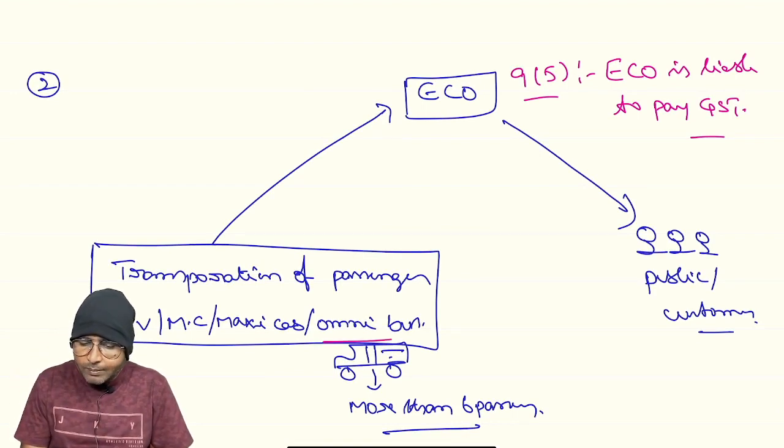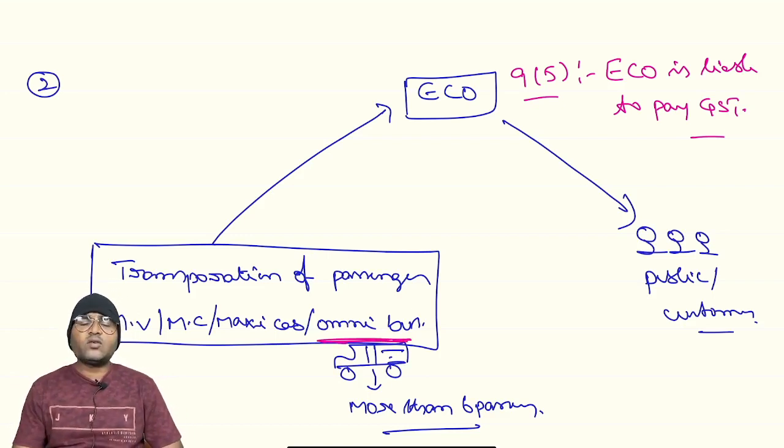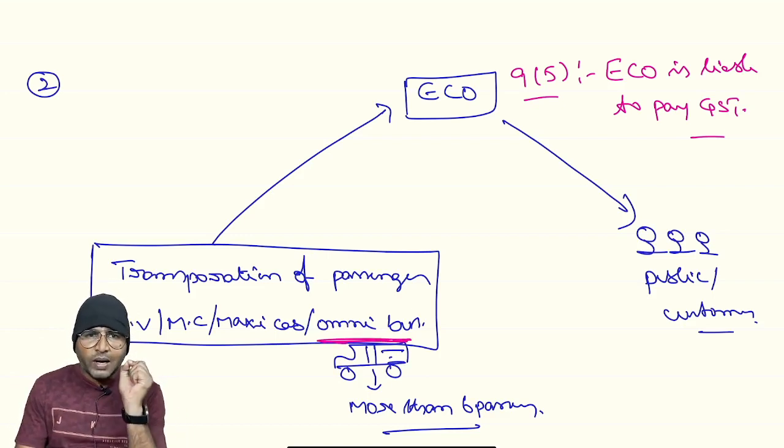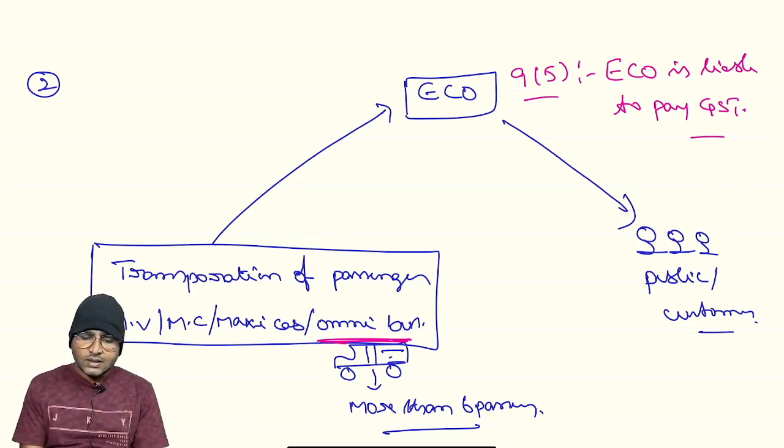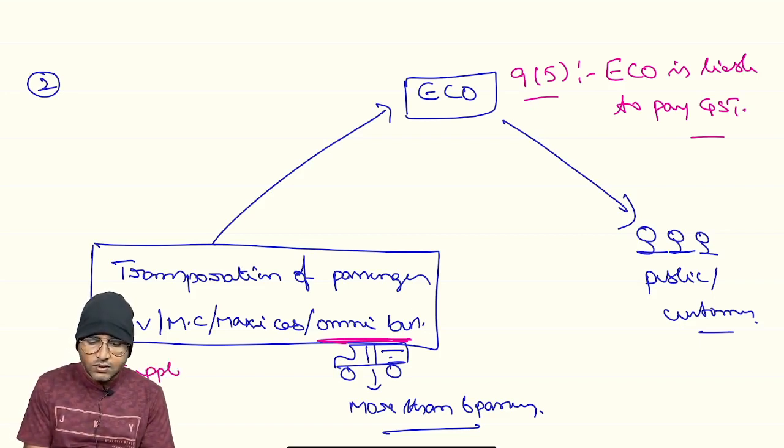Now, the new amendment is where the omnibus service is provided by a company, that is, these people are the supplier.